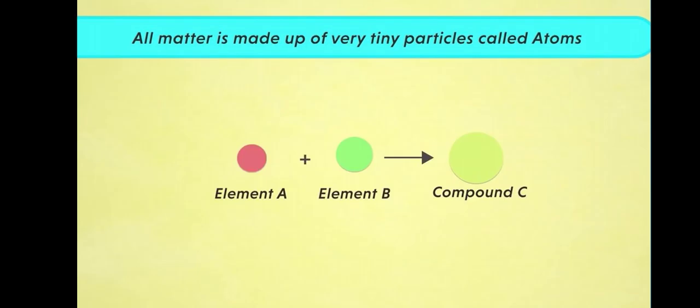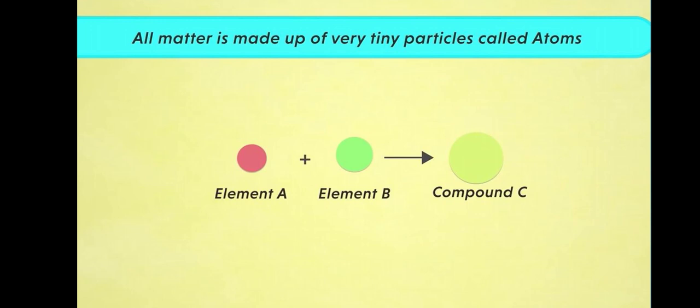First postulate is, all matter is made up of very tiny particles called atoms. If we break down matter further and further, at last we get small particles that cannot be divided further. Those particles we call atoms. So atoms are nothing but indivisible particles, meaning any matter is composed of very tiny particles called atoms.